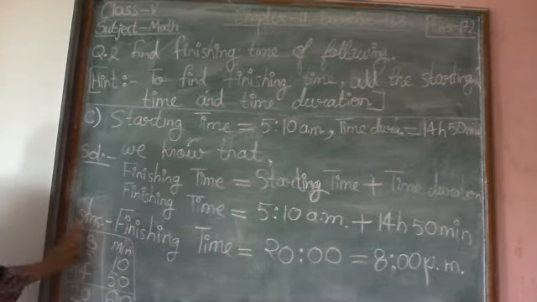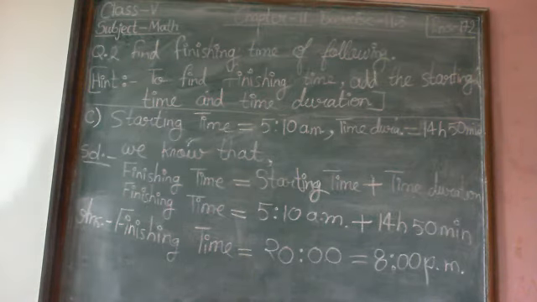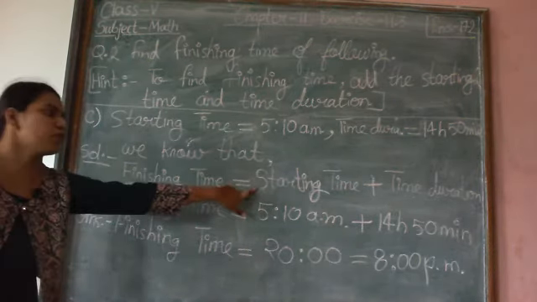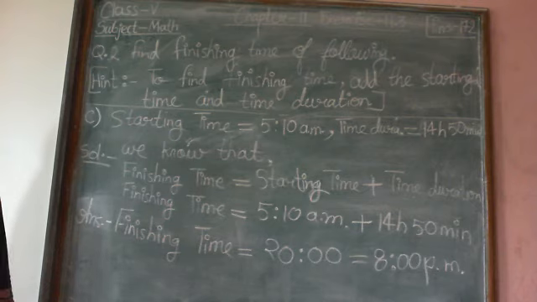Now I am erasing the rough one. So this is how we find finishing time by using this formula. Now question number D will be your homework. Solve in your copy and check your answer from the back side of the book.